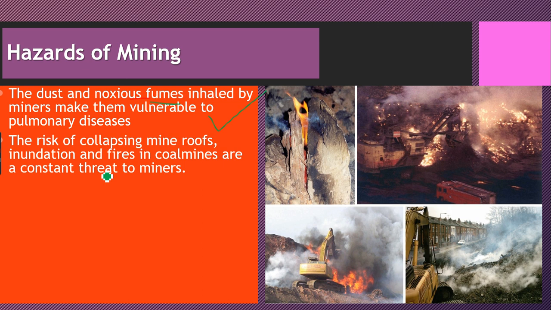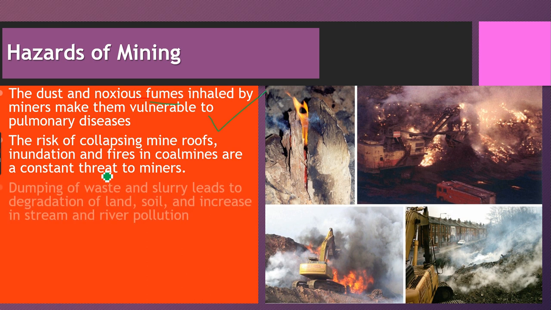The risk of a collapsing mine roof. Sometimes the mine roof itself collapses. Inundation and fires in the coal mine. Sometimes a fire tragedy happens. This is a constant threat to the miners. Dumping of waste and slurry leads to degradation of land, soil, and increase in stream and river pollution. With the help of the mine, they dump whatever they mine somewhere, so it creates degradation of land and soil.